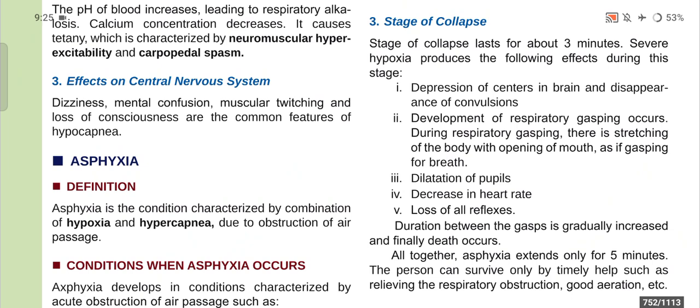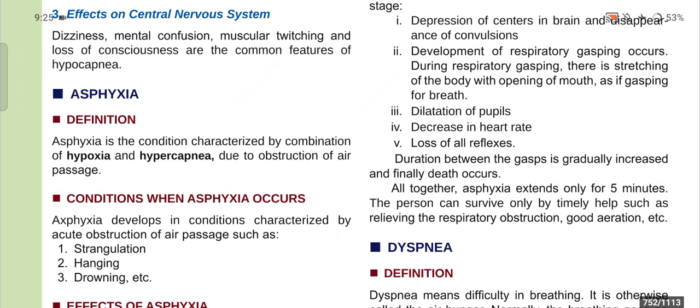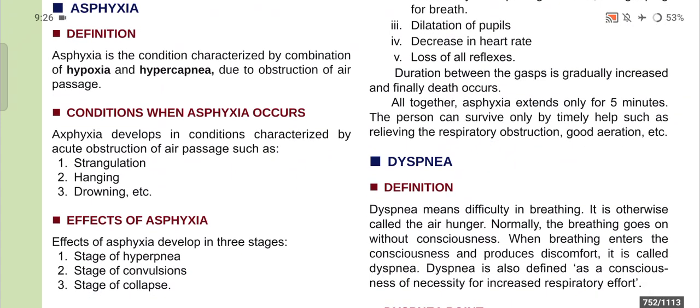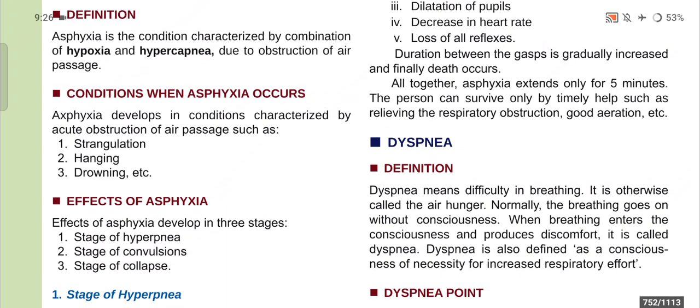And number three is dilation of pupils. Number four is decrease in heart rate. And number five is loss of all reflexes. Now, the duration between the gasps is gradually increased, and finally death occurs. Altogether, asphyxia extends only for 5 minutes, and the person can survive only by timely help such as relieving the respiratory obstruction, good aeration, etc.